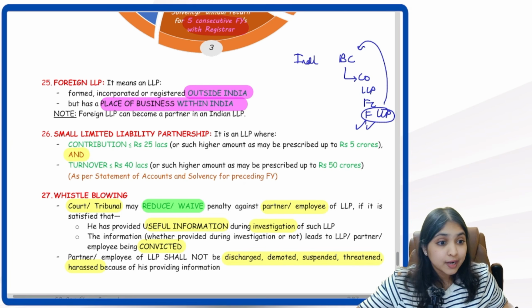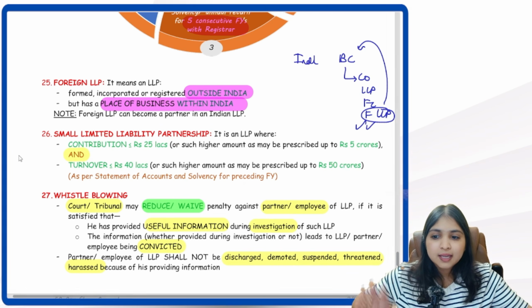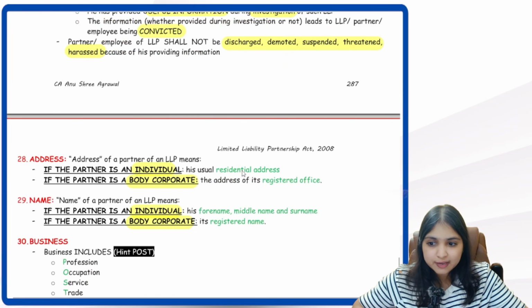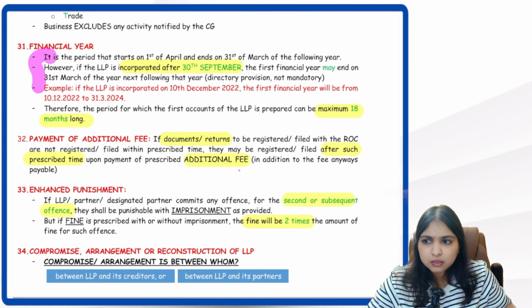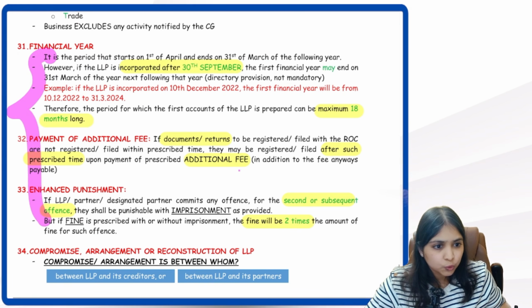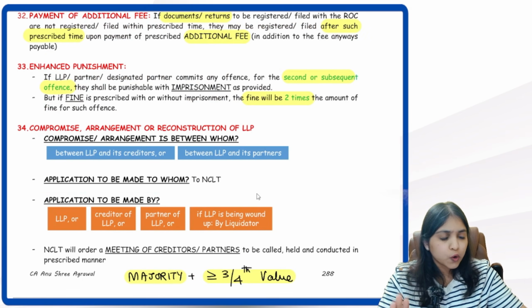Okay. Now are you ready for the second part of our discussion? The last part of our discussion, guys. Yes, in this part I'll tell you what concepts we are left with. We have to talk about whistleblowing, a small set of 2 to 3 concepts, and then compromise, arrangement and reconstruction. Just a few concepts left.